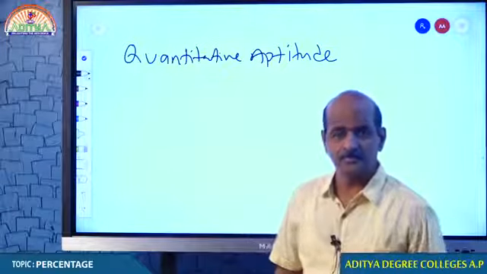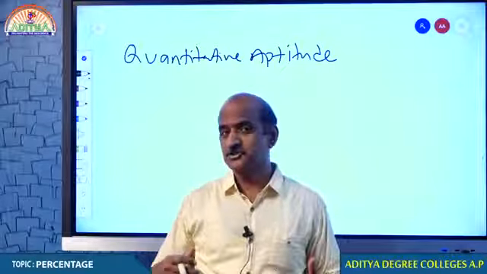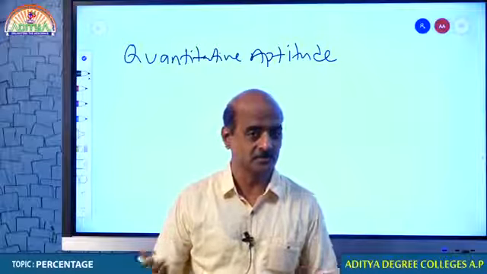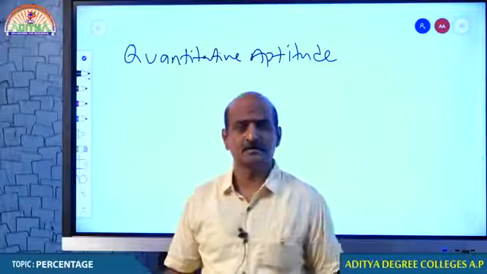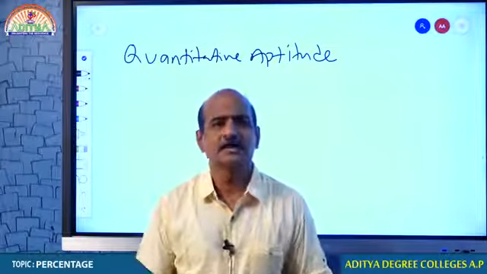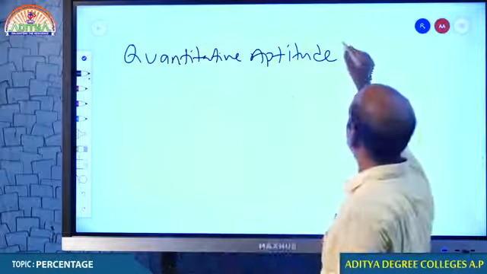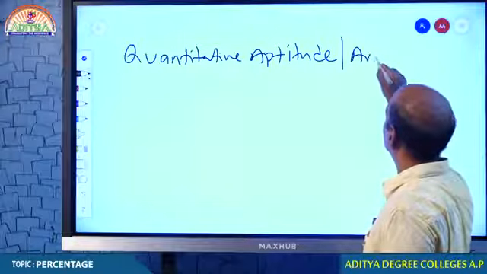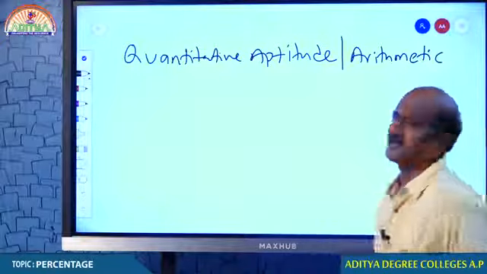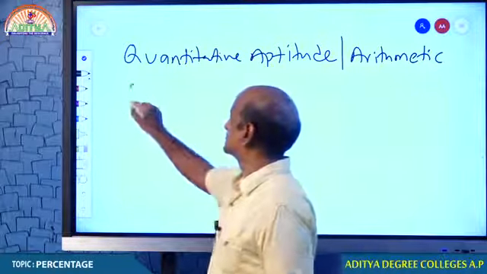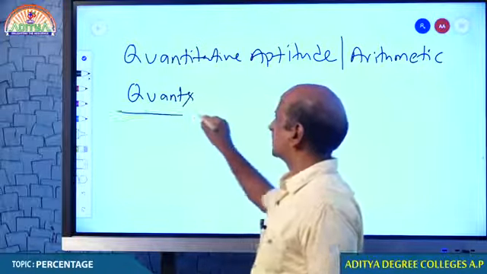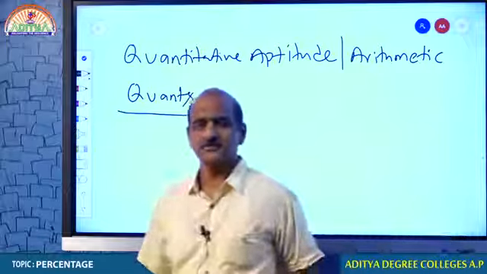Quantitative aptitude, now we are actually starting, because I don't want to teach only one topic so that you get a little bored, in fact, because this is something new to you. Obviously, a little, you need to develop some kind of interest. Quantitative aptitude is also known as arithmetic, and in some examinations this is simply known as quants. People usually call this topic quants. In short, they usually call it quants.